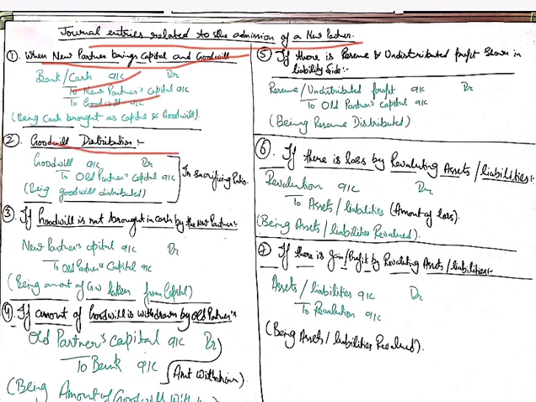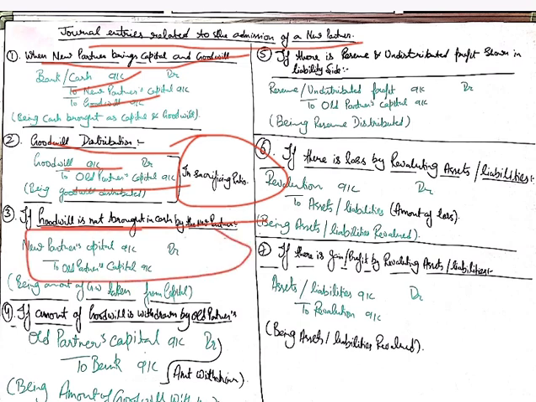Then there will be distribution of goodwill. Entry will be goodwill account debit to old partners' capital accounts in sacrificing ratio. Goodwill will be distributed in sacrificing ratio. After that, if goodwill is not brought in cash by the new partner, at that time the entry will be new partner's capital account debit to old partners' capital accounts, means the amount of goodwill will be taken out from his share of capital.